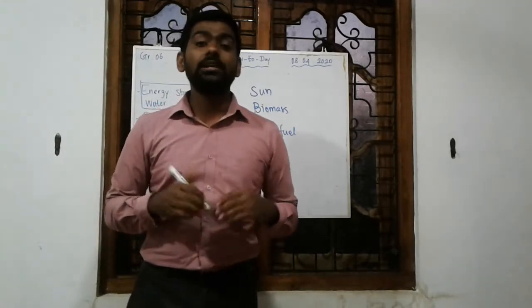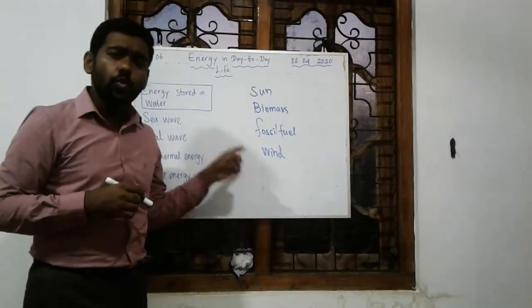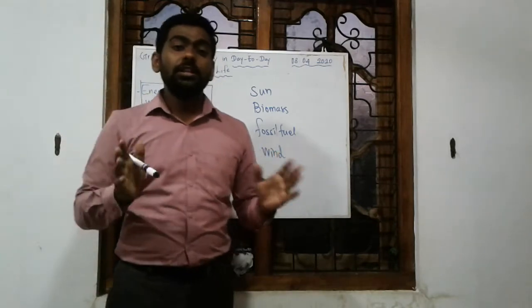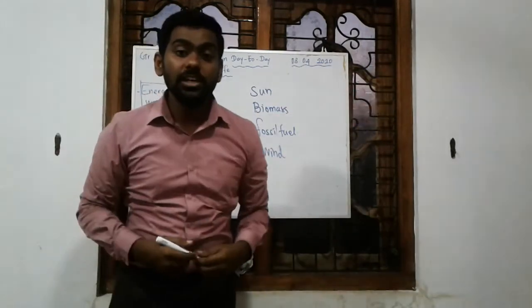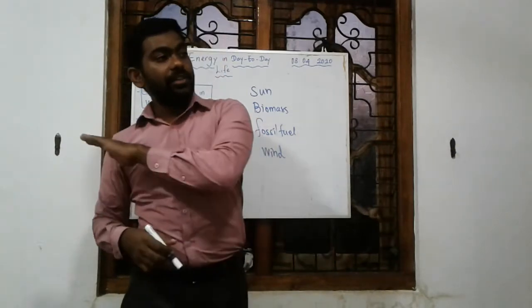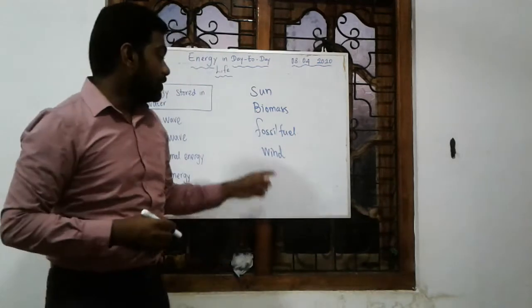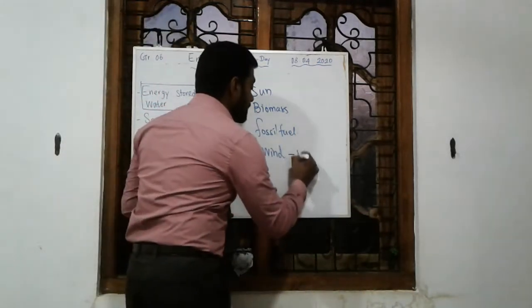Any moving object has kinetic energy. Likewise, I defined in the last class, wind means moving air. We have studied that this space is filled with air. So if the air is moving from one place to another, it is wind, and it has kinetic energy.